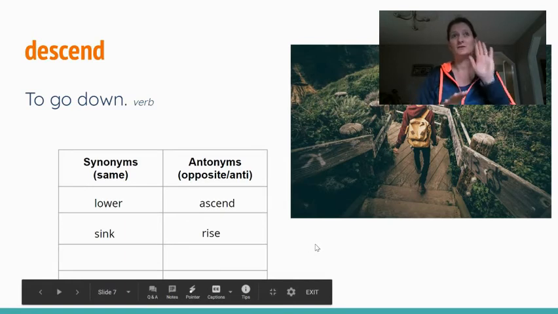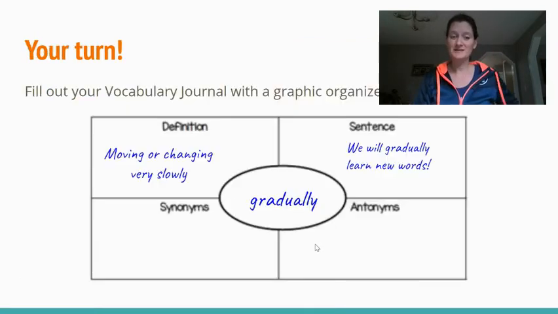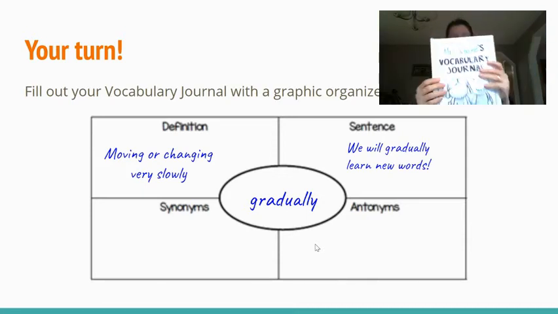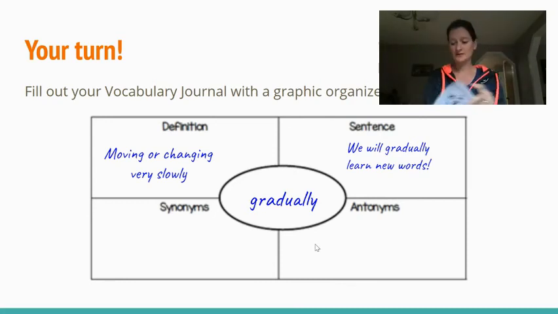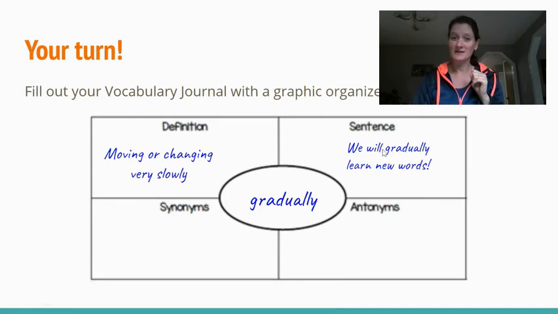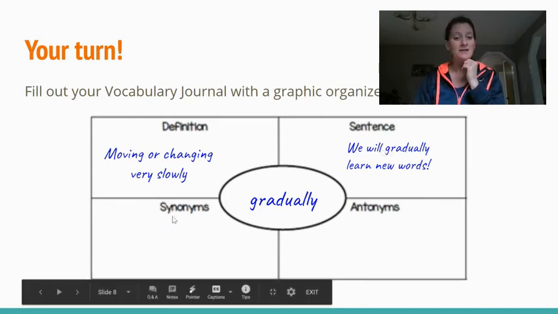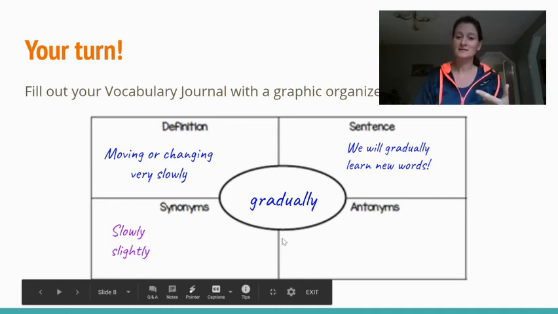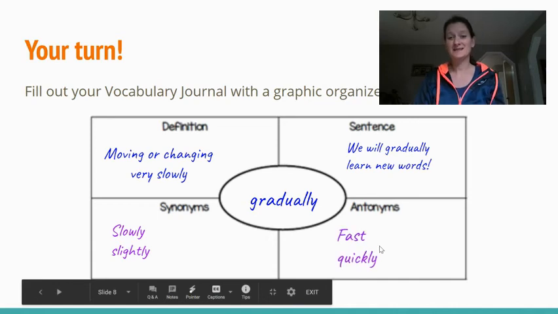Okay, so we've got thinking about words that mean the same and words that mean the opposite. And we're going to do the same as we did last week. Open your vocab journal again. Open it up to those graphic organizers just inside. Yesterday you filled out the word in the middle of the circle. You wrote the definition and the sentence. If you didn't get that finished yesterday, please finish it today. And today you're going to add some synonyms, 1 or 2, and 1 or 2 antonyms as well. So some synonyms for gradually might be slowly, slightly. Antonyms could be fast, quickly.